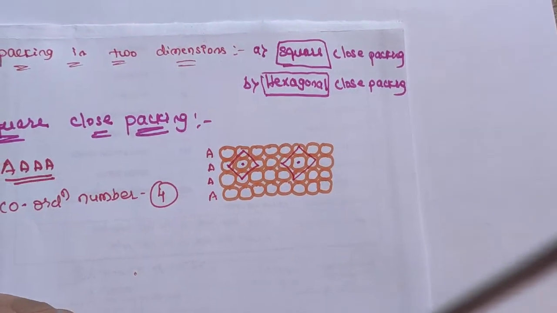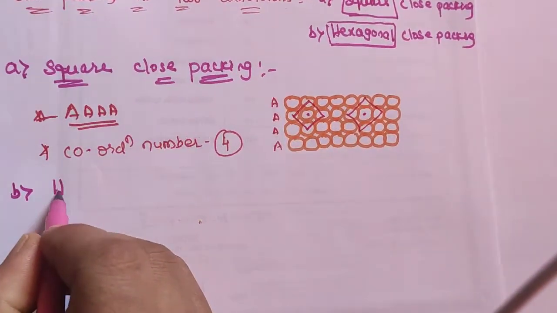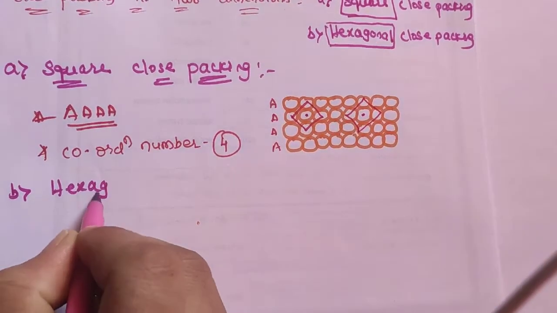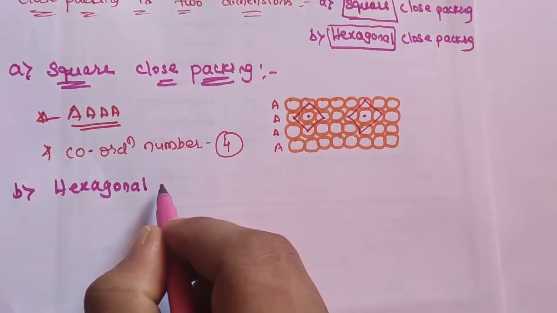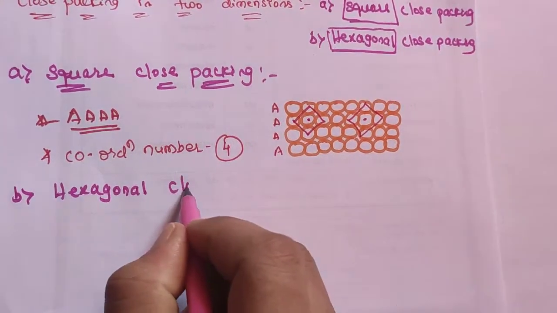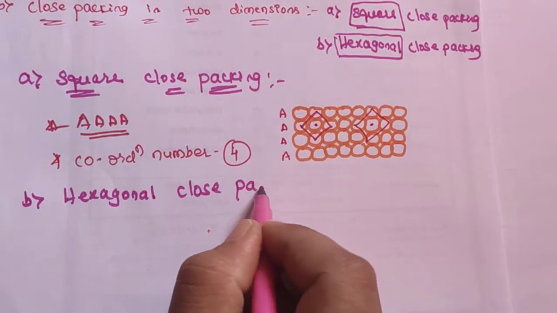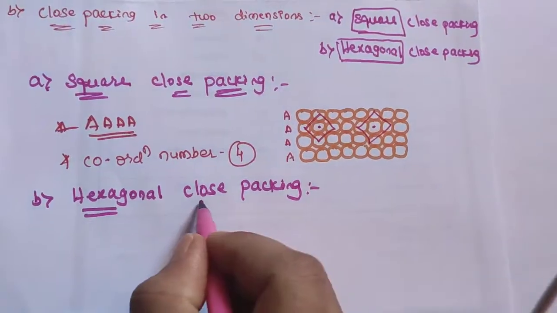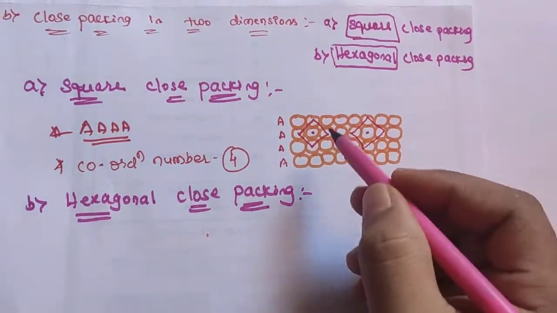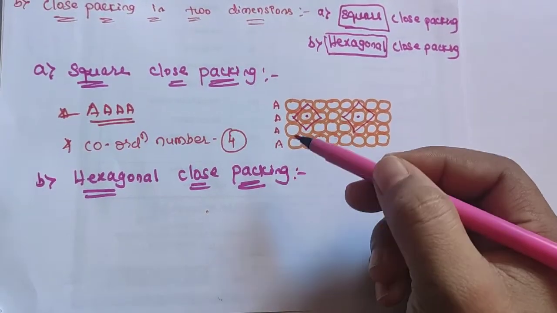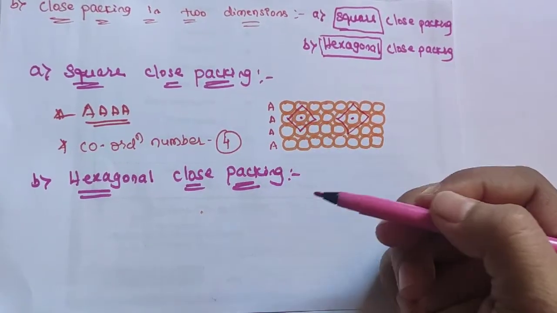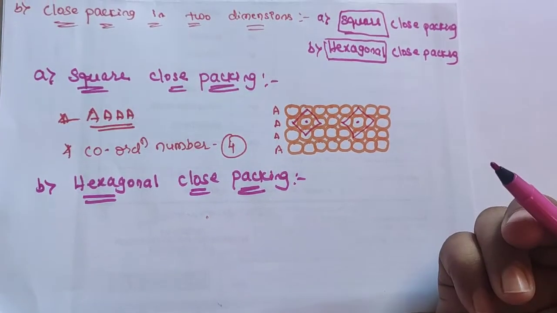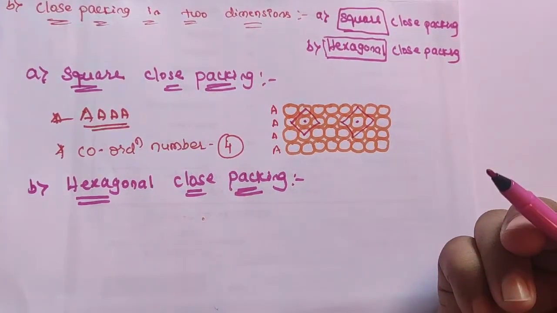So the second type of close packing is known as hexagonal close packing. Now let us learn what the difference is and how the arrangement changes from square close packing to hexagonal close packing.